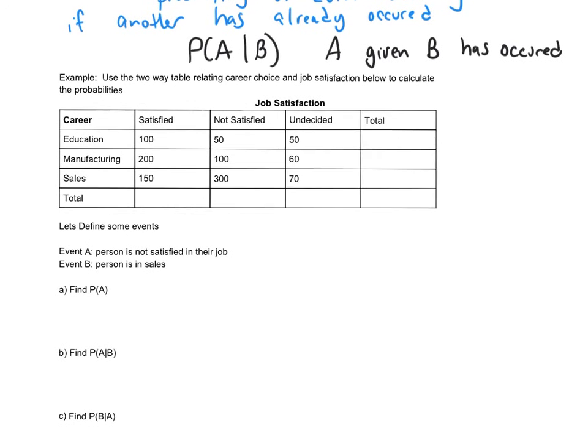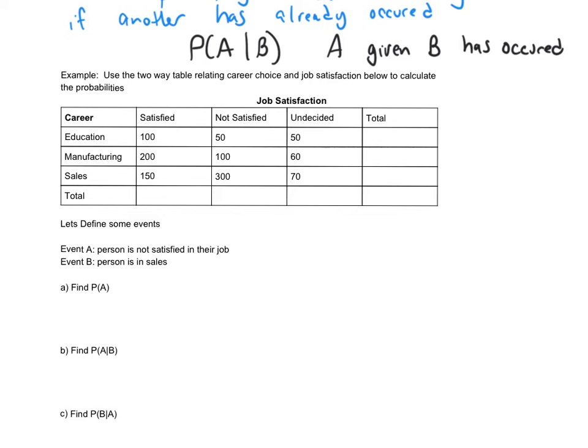So here's a table that takes 2 pieces of information. It says how satisfied people are with their job, satisfied, not satisfied, or undecided, and then what career they're in, one of these 3. And then the table basically will say how many are in both categories. So there are 100 people that are satisfied with their job and in the education field.